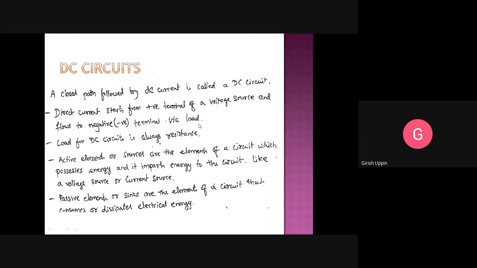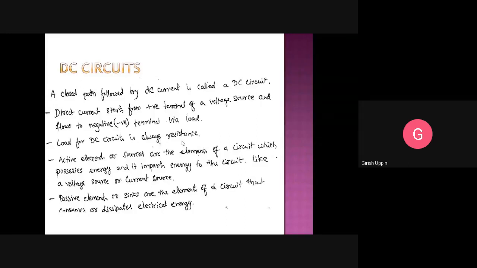The current flows from the positive plate through the resistor or the load, and it comes back to the negative plate. The load for a DC circuit is always resistance, so you have to remember this. Whatever you connect, suppose you have any DC device, let us say a small bulb which works on DC.